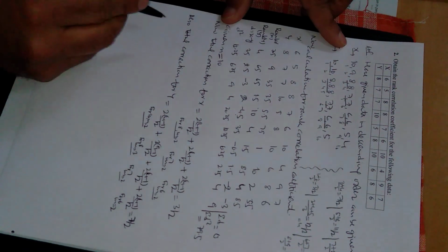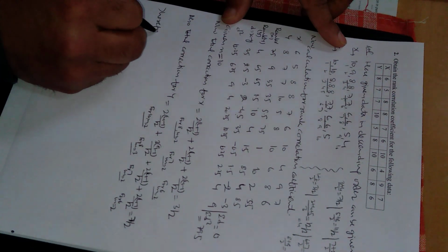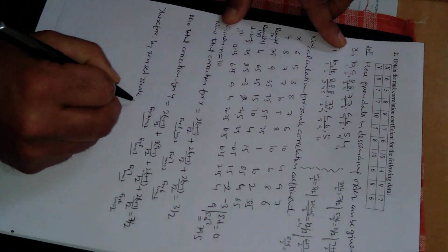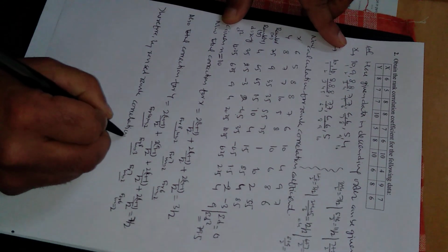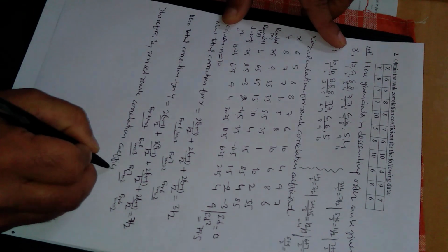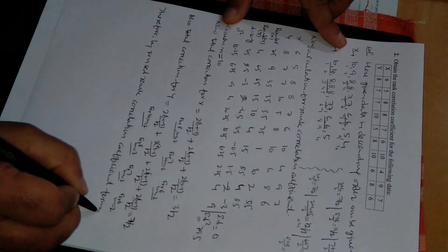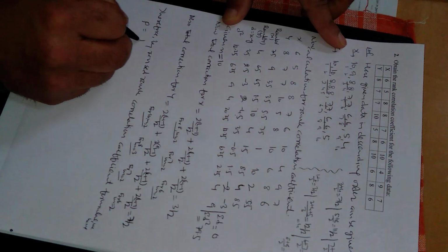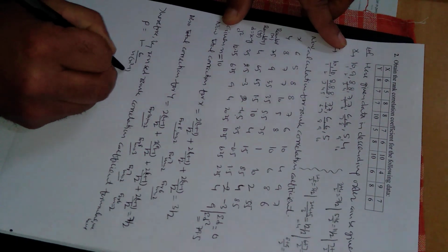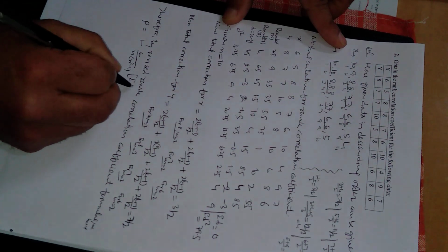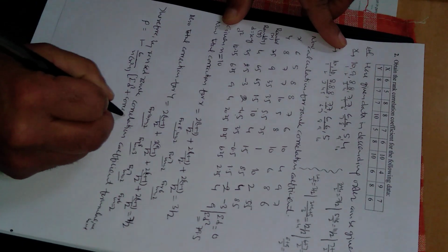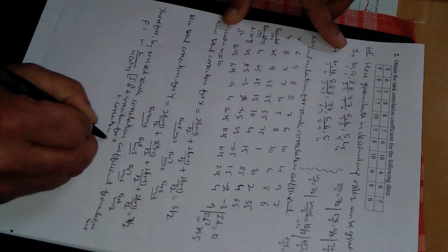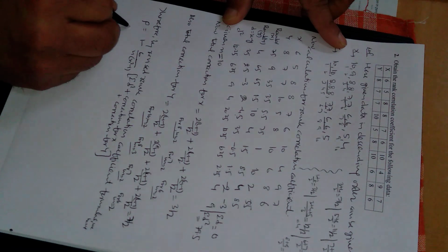Now therefore, revised rank correlation coefficient formula, we have rho is equal to 1 minus 6 upon n square minus 1, bracket start, summation d square plus correction for x plus correction for y, bracket close. So this is 1 minus